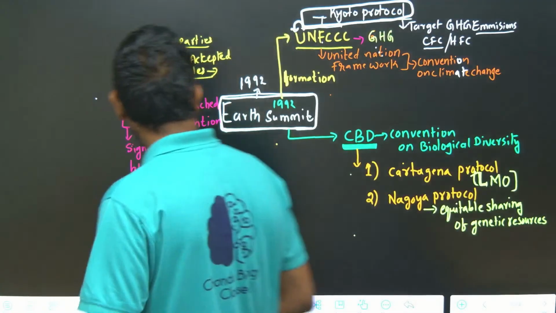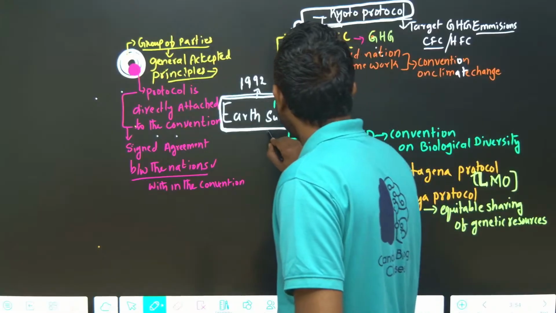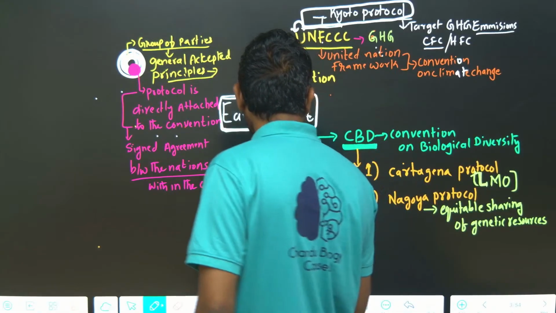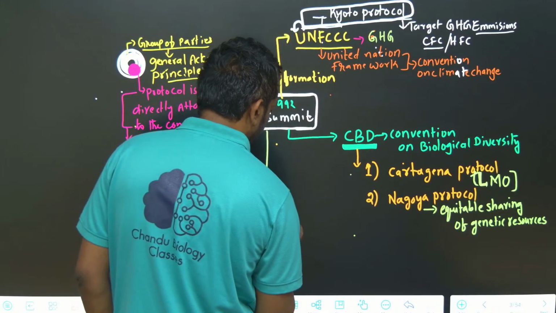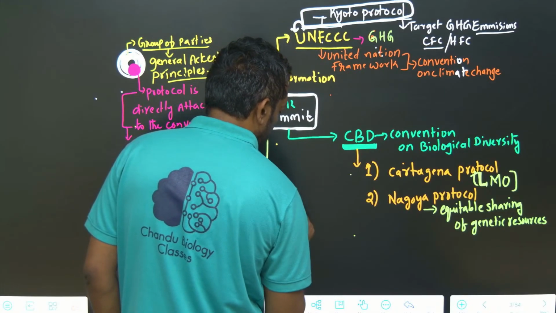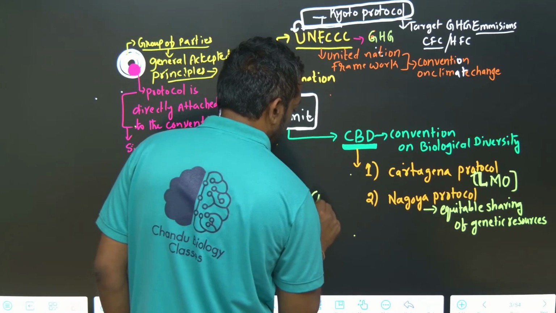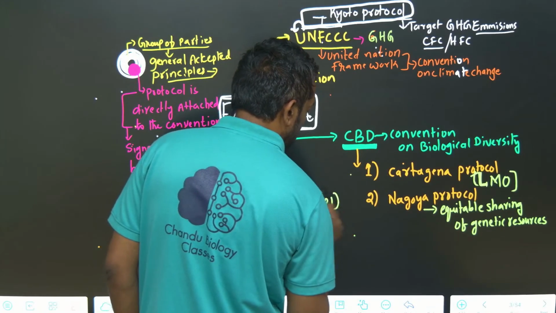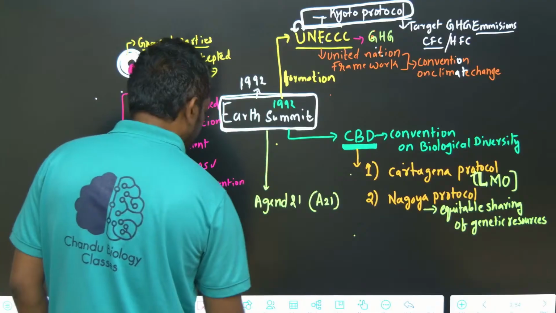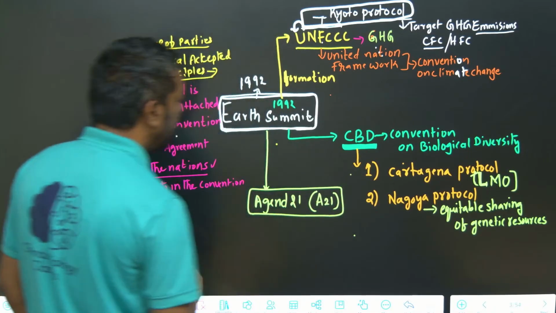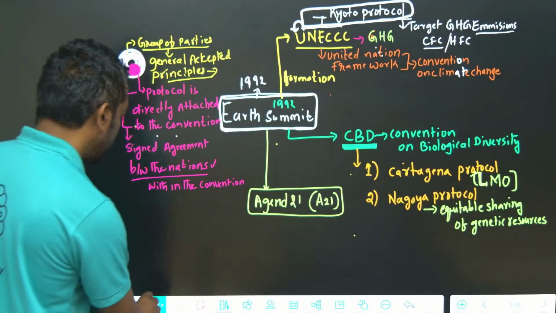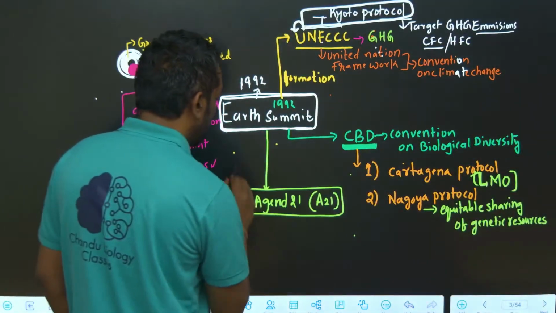There is another outcome of the 1992 Earth Summit, Agenda 21, which is about sustainable development.